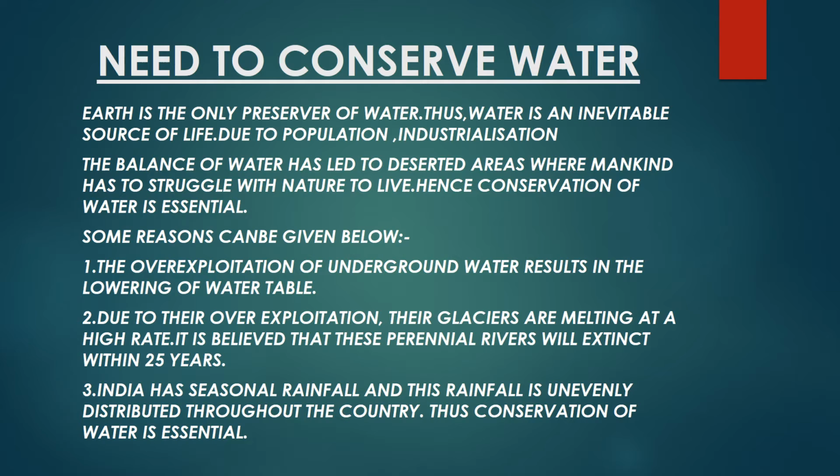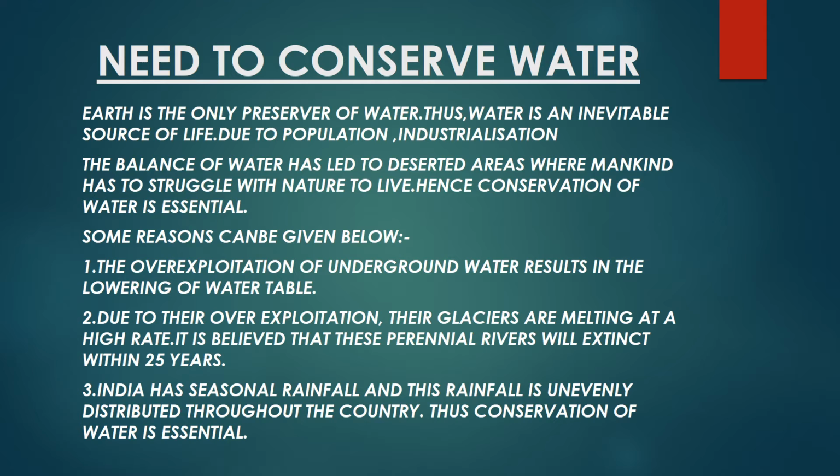Due to population and industrialization, the balance of water has led to deserted areas where mankind has to struggle with nature to live. Hence, conservation of water is essential. Some reasons can be given below. First one is overexploitation of underground water results in lowering of water table, means too much use of the water from the underground water, so it leads to the lowering of the water table.